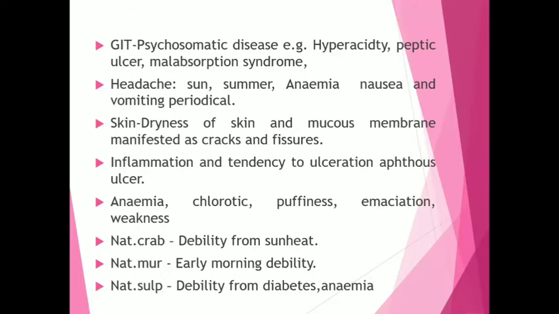In GIT, it causes psychosomatic diseases like hyperacidity, peptic ulcer, malabsorption syndrome. It causes headache, especially due to sun. In summer season, headache due to anemia, and this headache is with nausea and vomiting, and it is periodical.